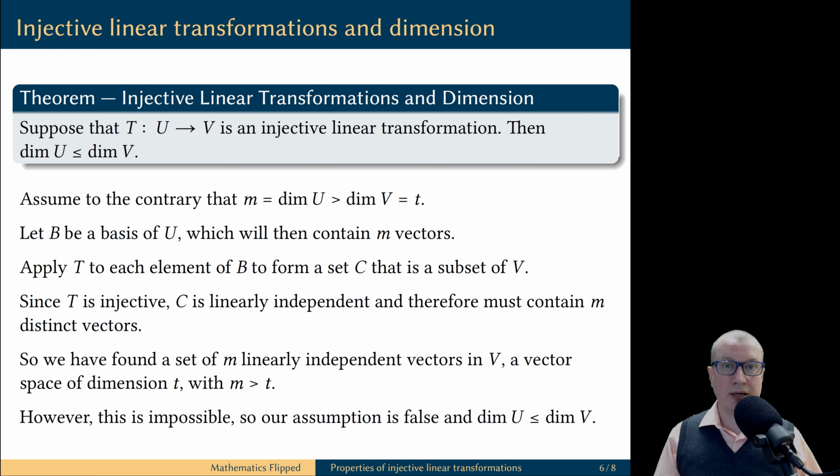But this is impossible. You cannot have a linearly independent set whose size is larger than the dimension of the vector space. This contradiction was caused by our assumption that the dimension of U is greater than the dimension of V. Therefore, this is impossible, and we must have dimension of U no more than the dimension of V.